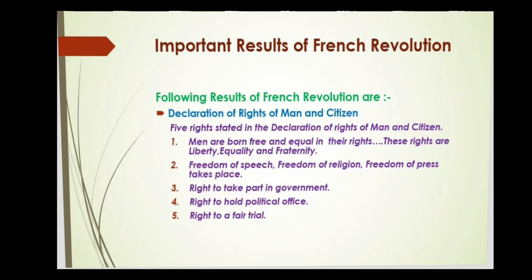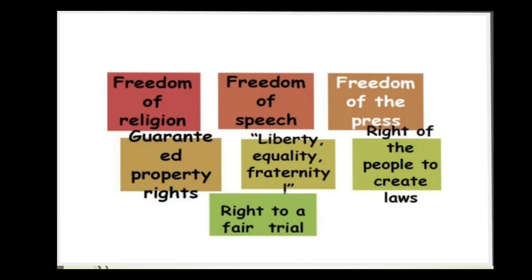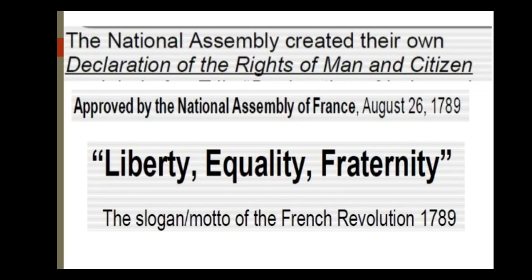Third, right to take part in government. Fourth, right to hold political office. Fifth, right to a fair trial. Here is the picture of rights such as freedom of religion, freedom of speech, freedom of the press, guaranteed property rights, liberty, equality, and fraternity, right of the people to create laws, and lastly, right to a fair trial. Liberty, equality, and fraternity is the slogan or motto of the French Revolution of 1789.